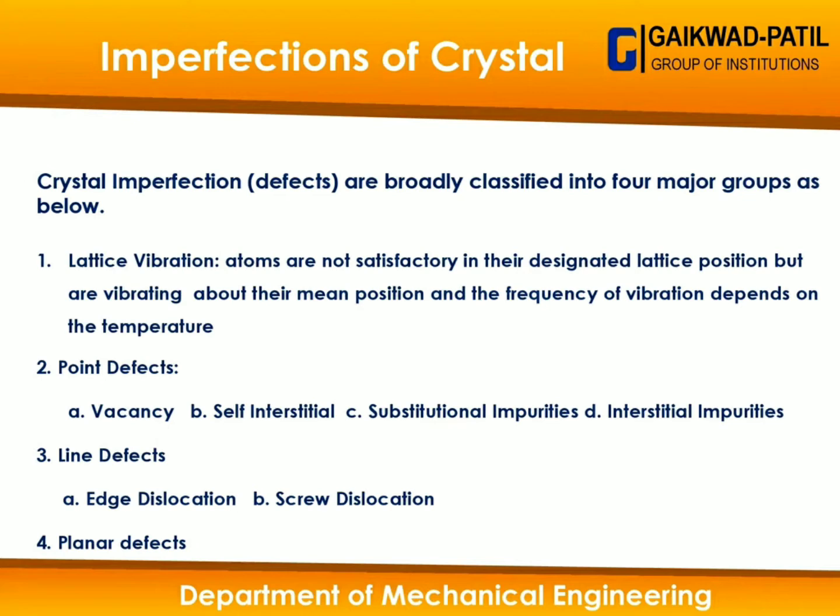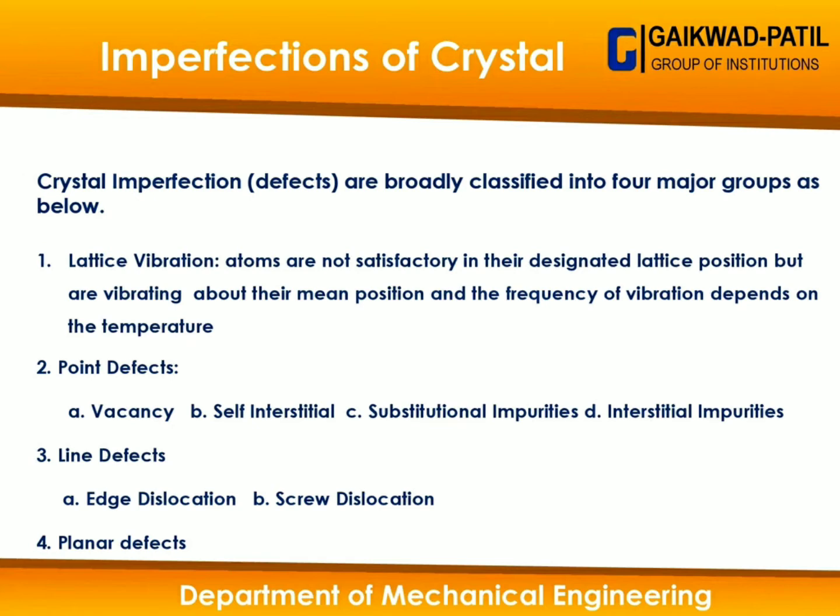First is lattice vibration, second is point defect, third is line defect, fourth is planar defect. Lattice vibration is where atoms are not satisfactory in their designated lattice position but are vibrating about their mean position, and the frequency of vibration depends on the temperature. Basically, lattice vibration is caused by the frequency of vibration and changes in temperature during the solidification of metals, right? That lattice vibration causes cavities, cracks and defects in the crystal structure of metal, which will cause major flaws in the future.